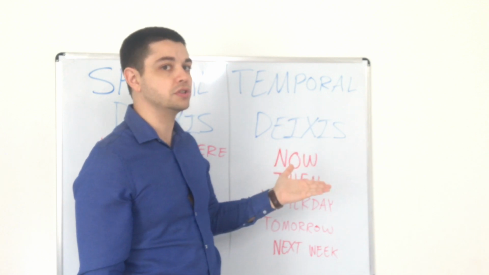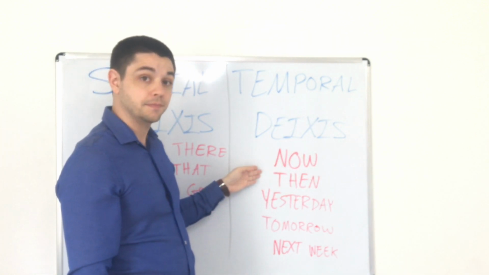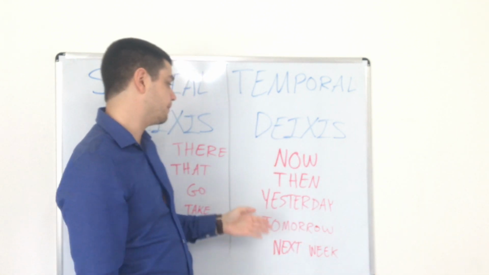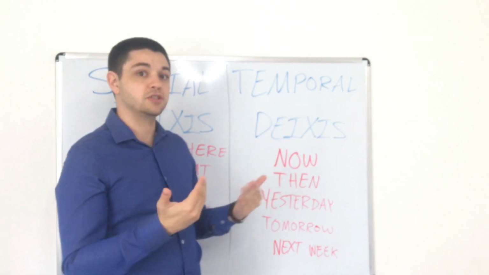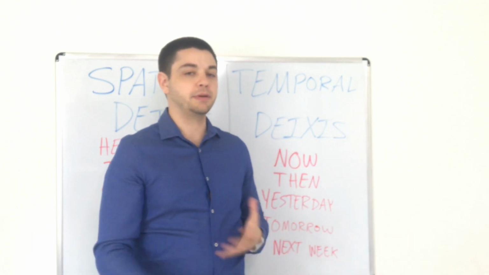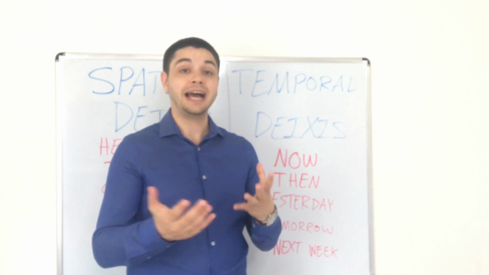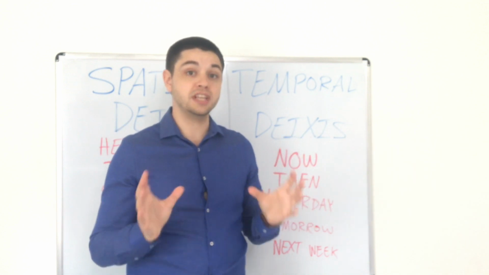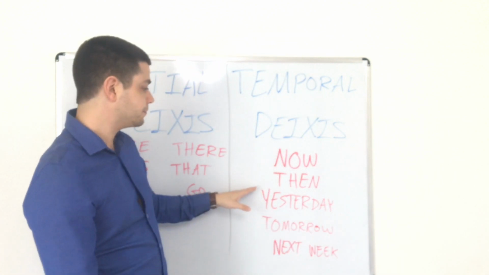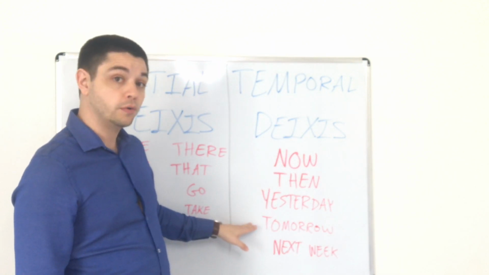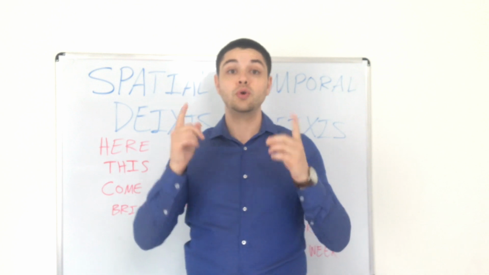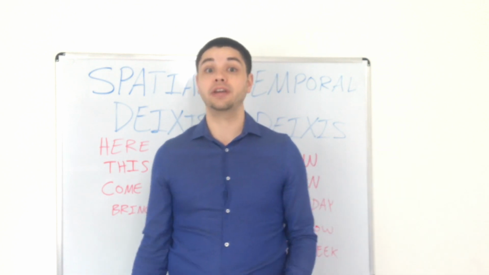Now, some other temporal deixis words are then, right? We don't know exactly what time. It depends on the person who's speaking or the situation. Yesterday, well, yesterday depends on today. And if I say today on Monday, then I'm talking about Monday. But if I say today on Friday, I'm talking about Friday. I don't have to say Monday and Friday. On those days, I can say today, right? So I think you understand the concept here. So we could say yesterday, we could say tomorrow, we could even say next week, and all of these words or phrases are going to depend on the person who says them, or the situation that we're in.